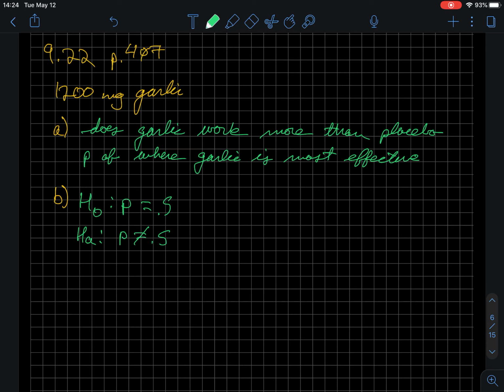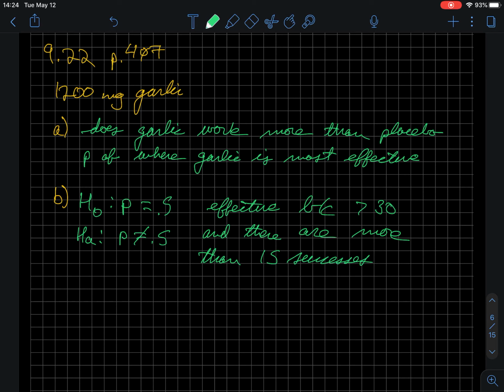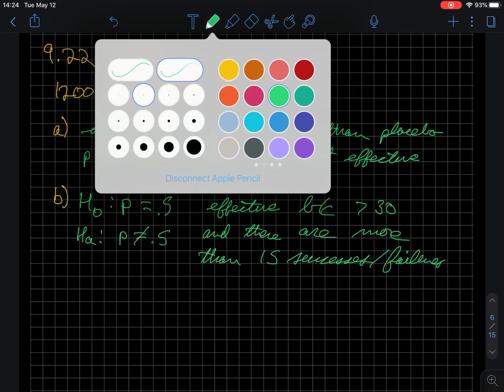And when we think about the sample size, this is effective because it's greater than 30, and there are more than 15 successes and failures. So pretty straightforward here.